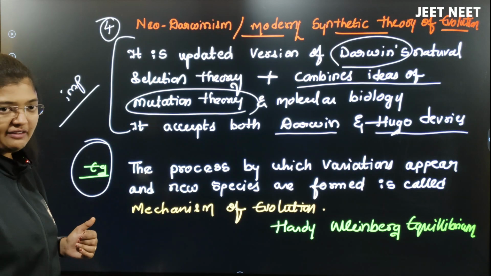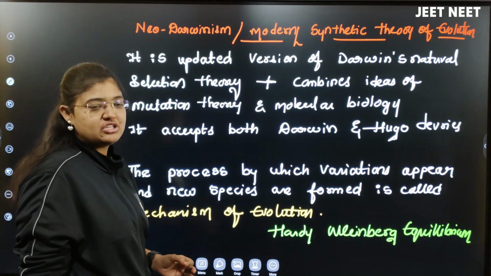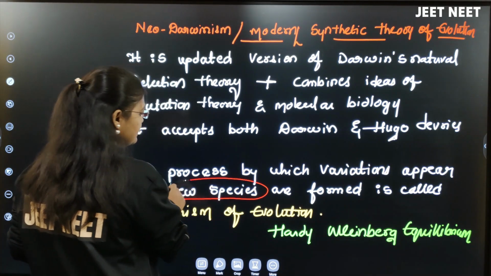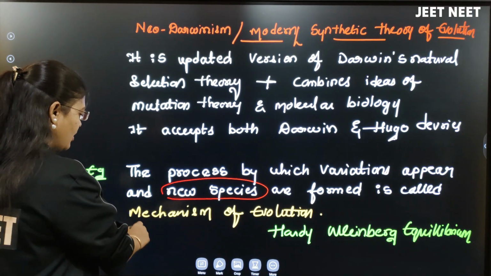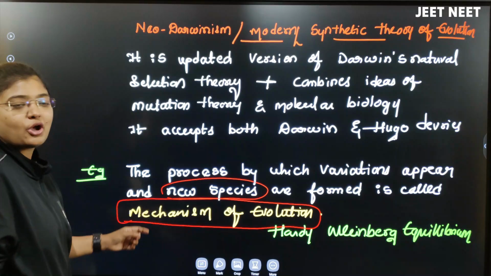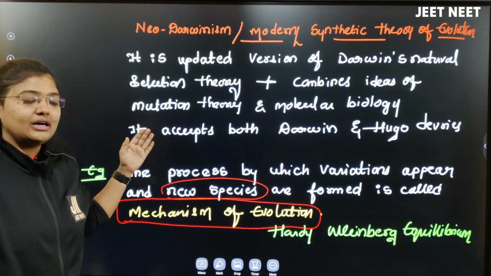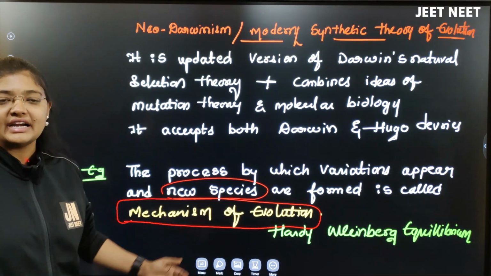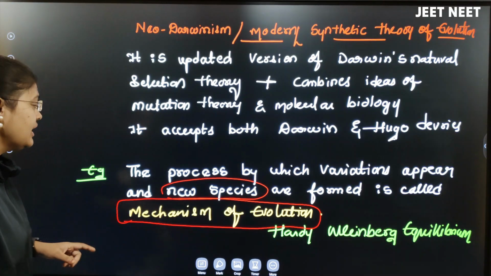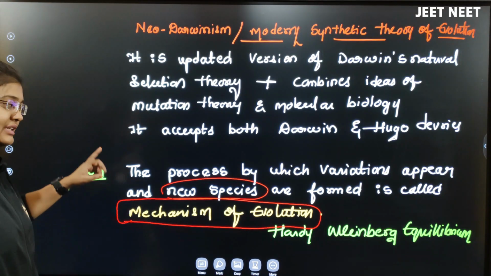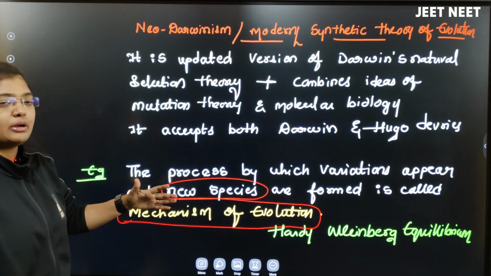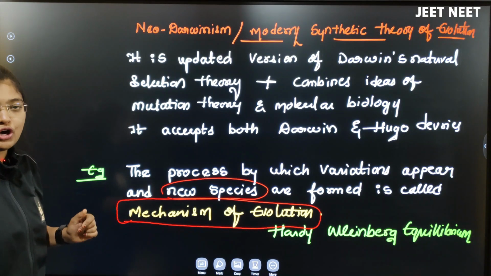The process by which the variation appears and new species are formed is called the mechanism of evolution. Under this mechanism of evolution we have a topic called the Hardy-Weinberg principle, which comes under Neo-Darwinism, right? But under this mechanism of evolution, they first gave the mutation theory. After that, they gave the Hardy-Weinberg principle, which comes under Neo-Darwinism.